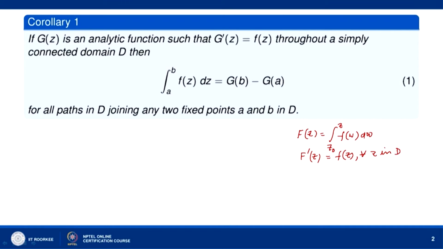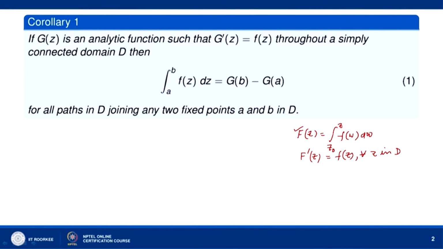So, now let us prove a corollary to that theorem. If g(z) is an analytic function such that g prime z is equal to f(z) throughout a simply connected domain D, then the integral over a to b of f(z) dz equals g(b) minus g(a) for all paths in D which join any two fixed points, say a and b in D.